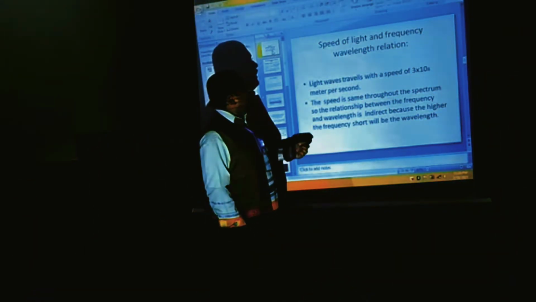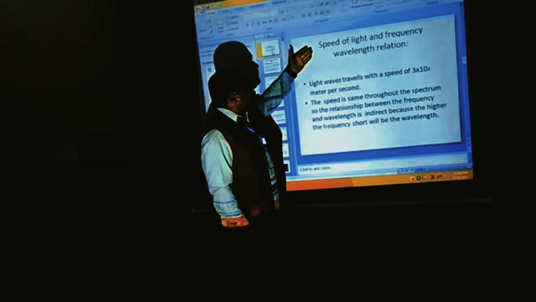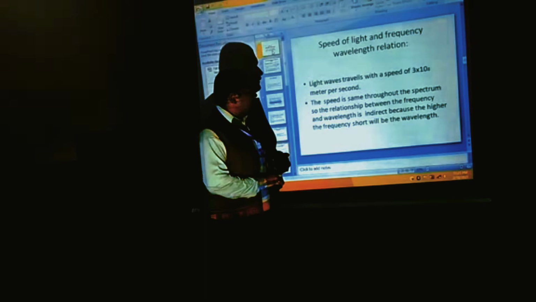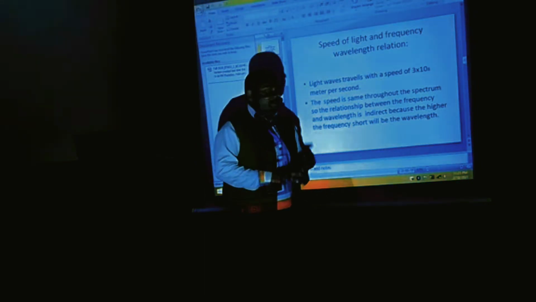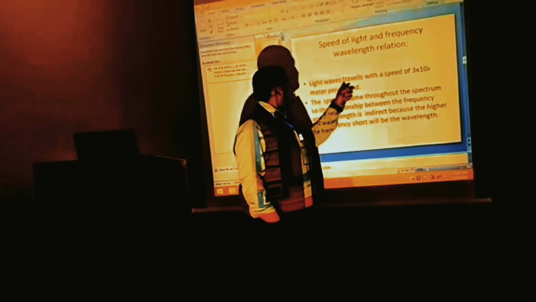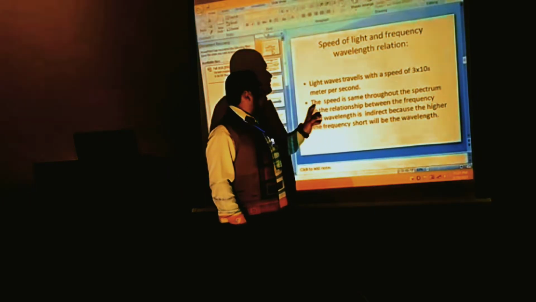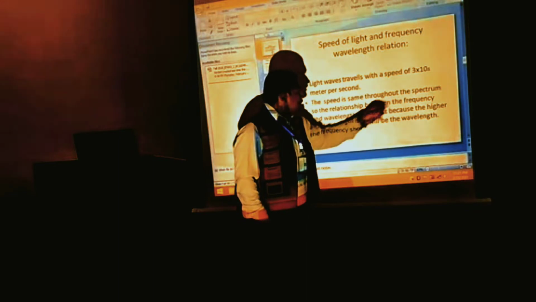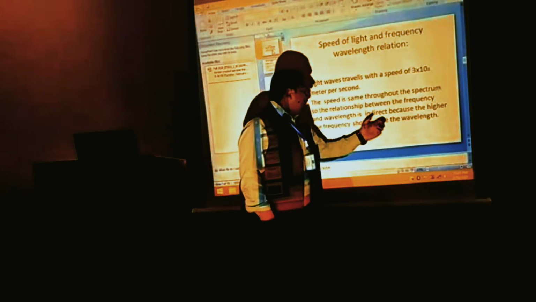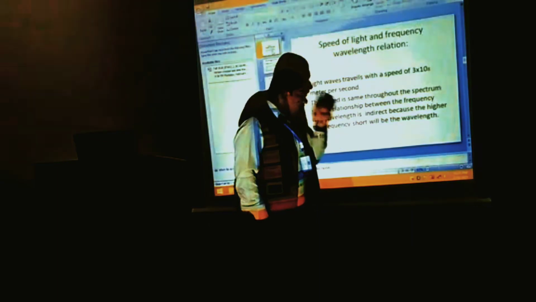We will talk about the speed of light and the frequency-wavelength relationship. Light waves travel with a speed of 3 × 10⁸ meters per second. The speed is the same throughout the spectrum, so the relationship between the frequency and wavelength is inverse, because the higher the frequency, the shorter will be the wavelength.